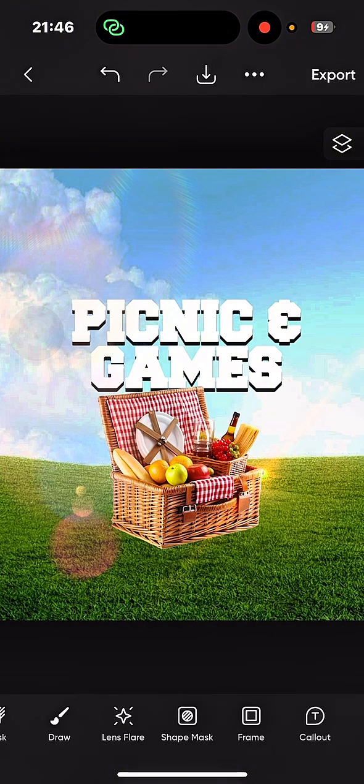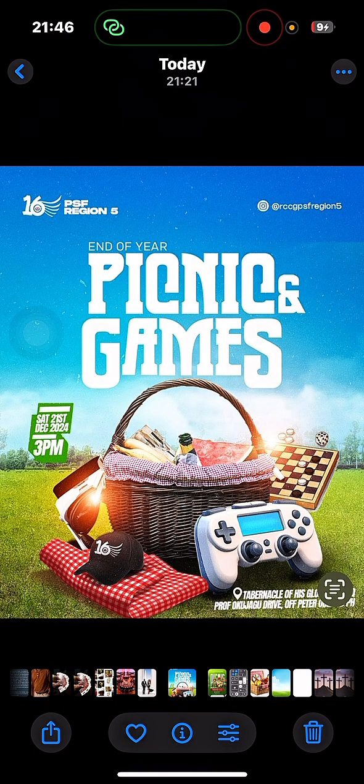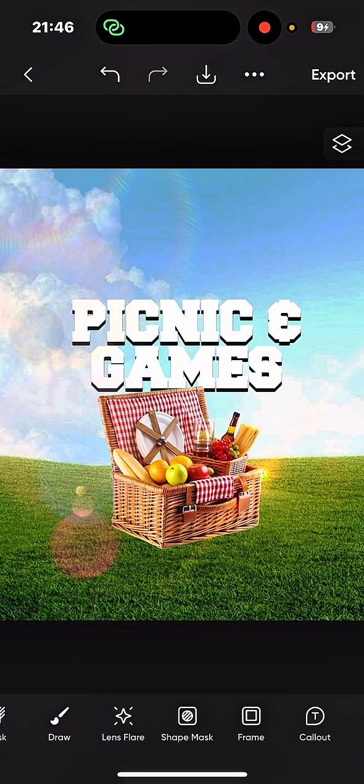Let's say this now. The flyer is not perfect though, but you have learned now, okay, I can add this, I can add this. That is the most important thing in design. Then what else? End of the year. At a time I can even add a slogan, a time to reconnect, anything. So that is basically it. Design is very easy.